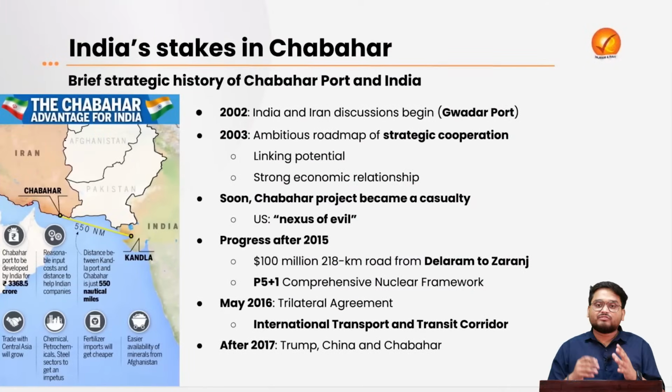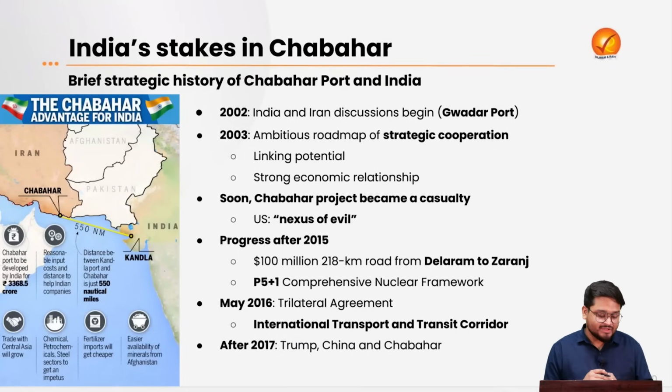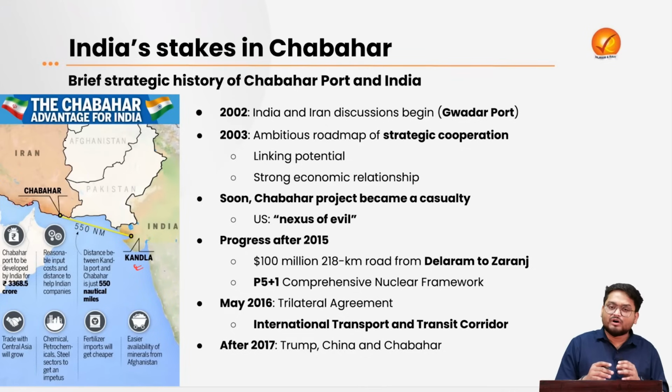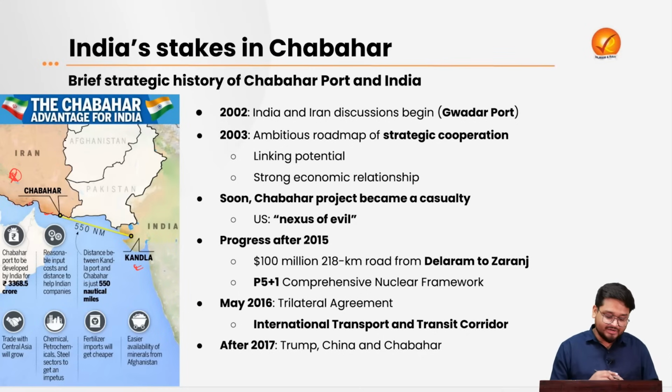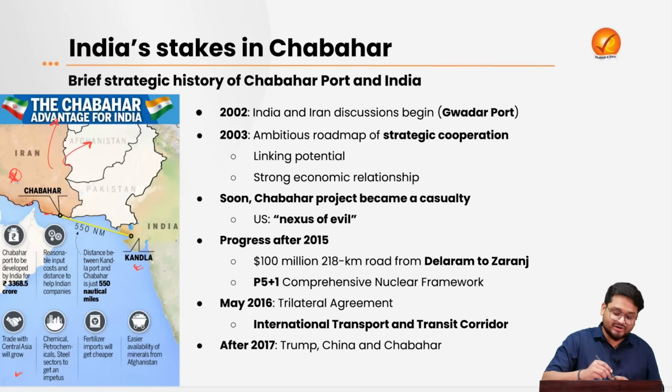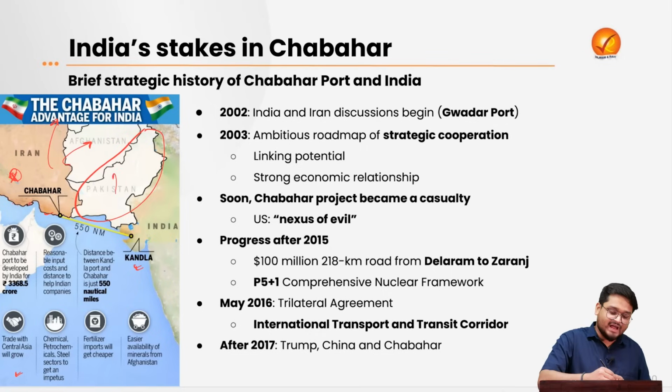Now here we have to look at the very brief history of the Chabahar port and also India's involvement in the same. Now you see, apart from the Kandla port in Gujarat, Chabahar port is just around 500 nautical miles away. And we have to understand that Chabahar port is very strategically important because it will be giving access to Central Asia and to Afghanistan, because in between we have Pakistan, with whom we have a land blockade.